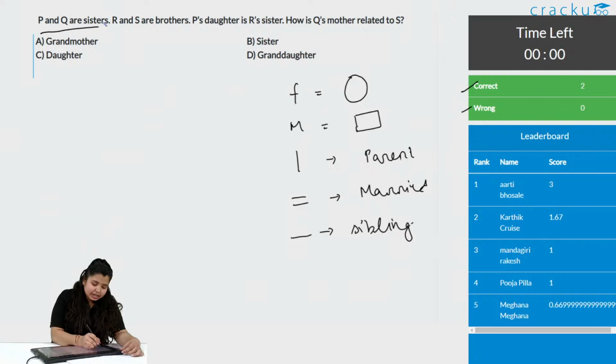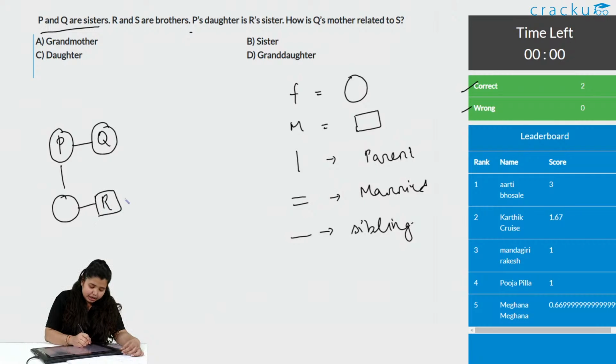The first line says P and Q are sisters. R and S are brothers. P's daughter is R's sister, and we know R and S are brothers.